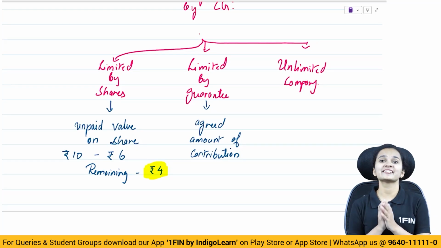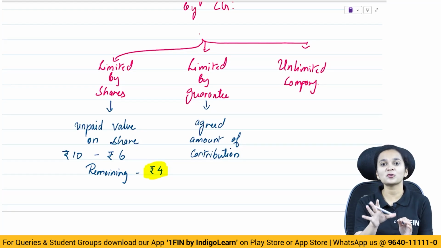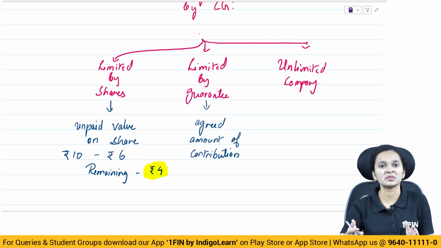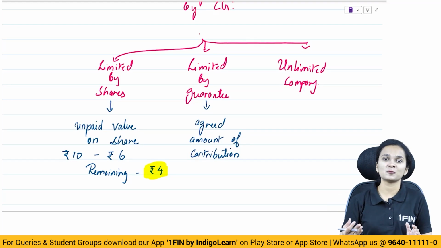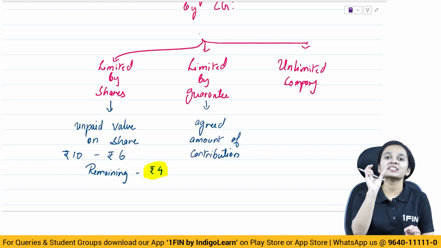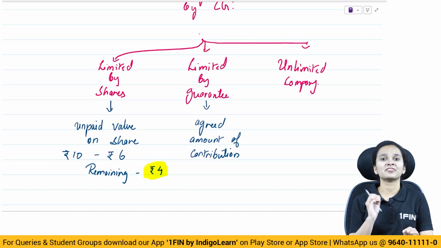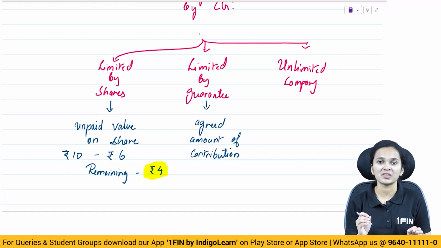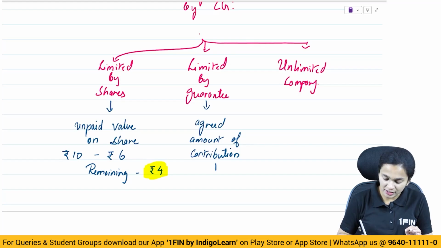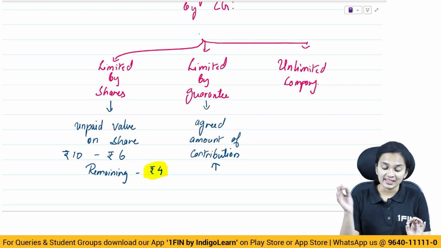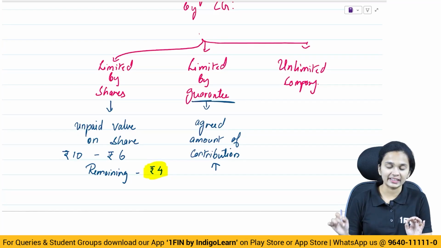When a person becomes a member in a company limited by guarantee, he gives a specific amount which he is ready to contribute to the company in the event of winding up of the company. So the liability here is limited to the extent of agreed amount of contribution. This is in case of a company limited by guarantee.